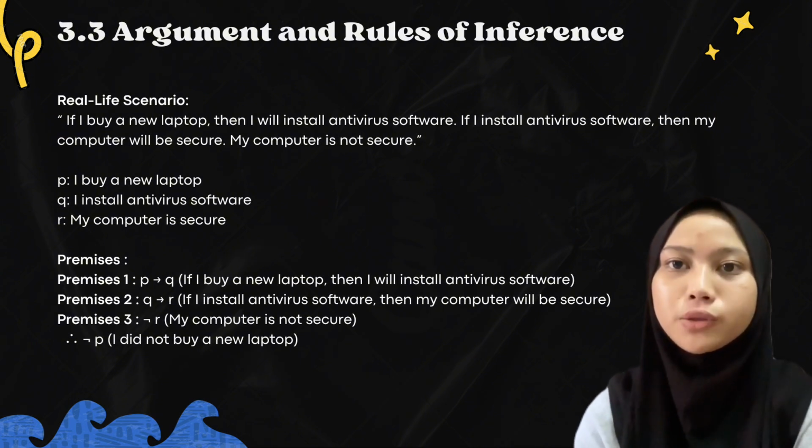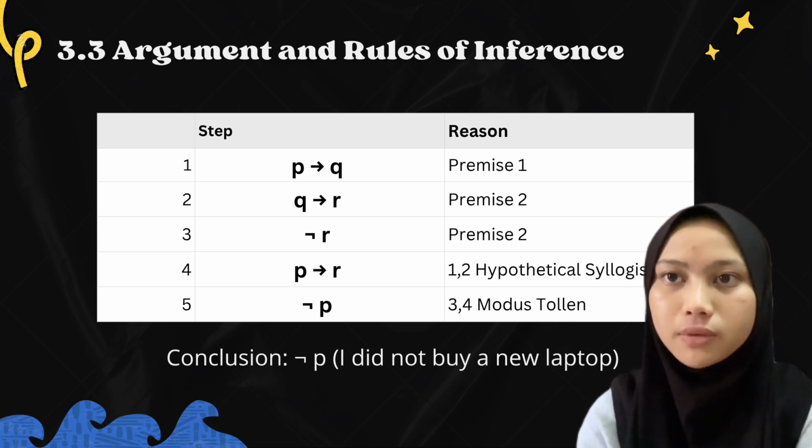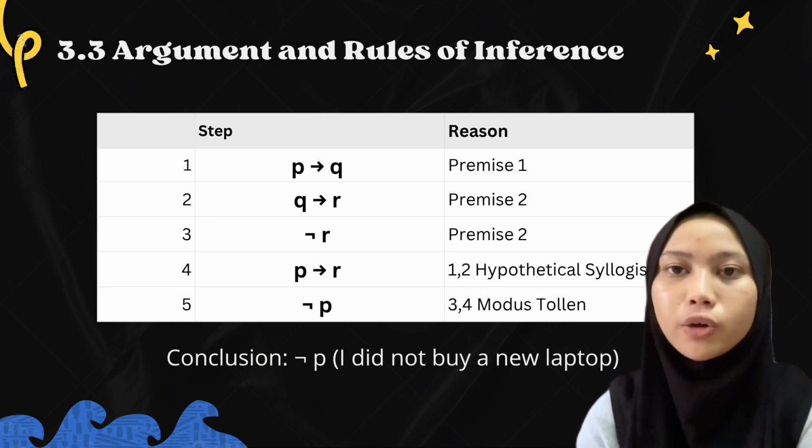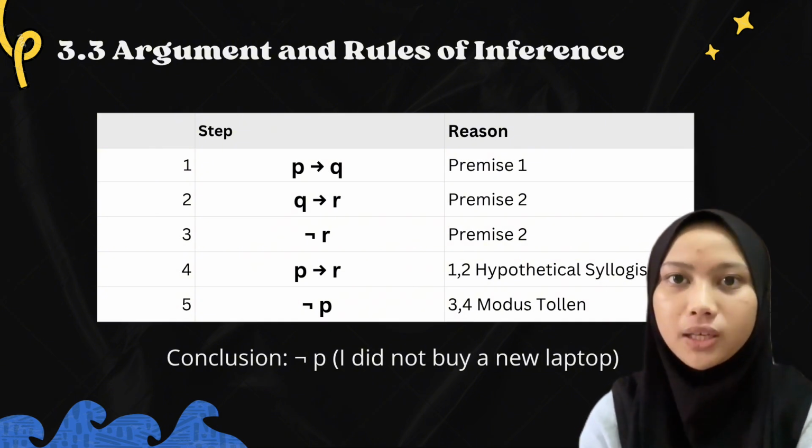Now, let's apply the rules of inference. From premises 1 and 2, we use hypothetical syllogism to get P implies R. Then combining P implies R with negation of R, we apply modus tollens. This gives us negation of P. So the conclusion is, I did not buy a new laptop.